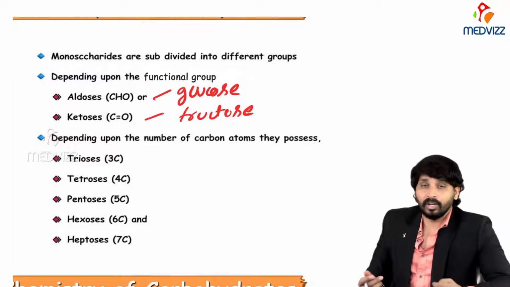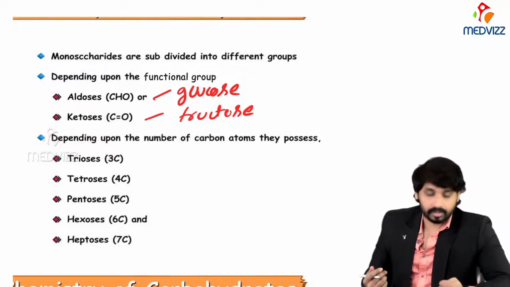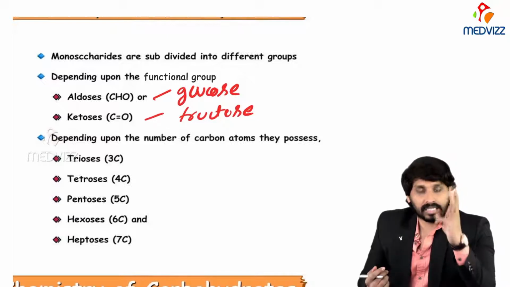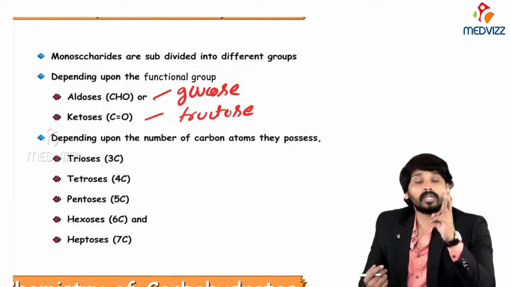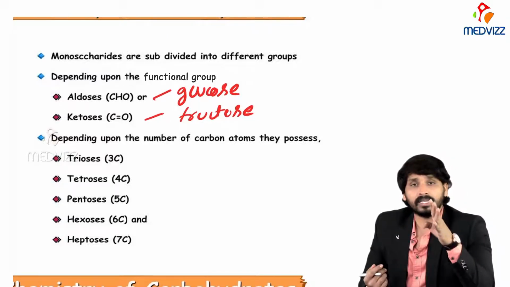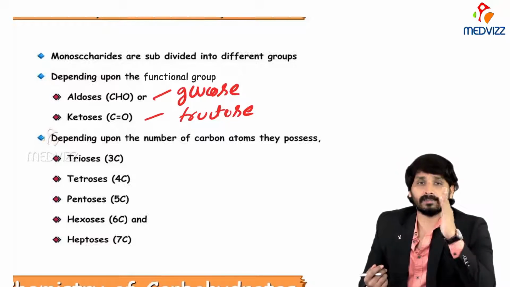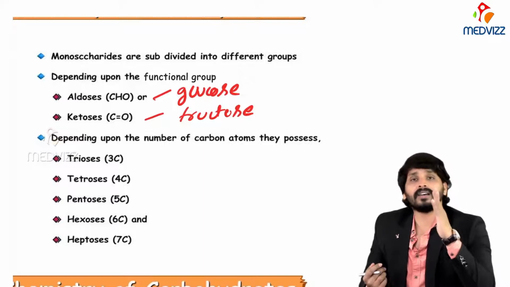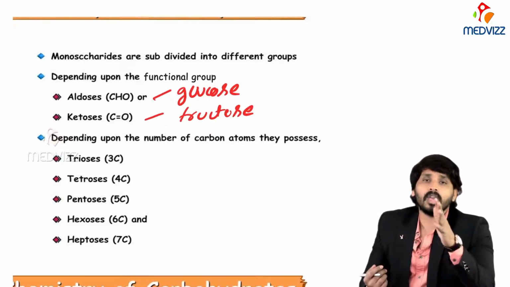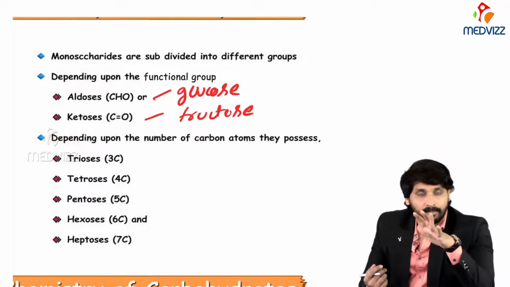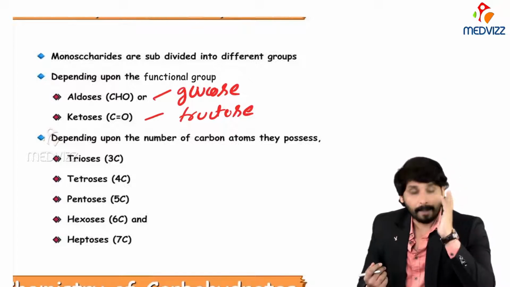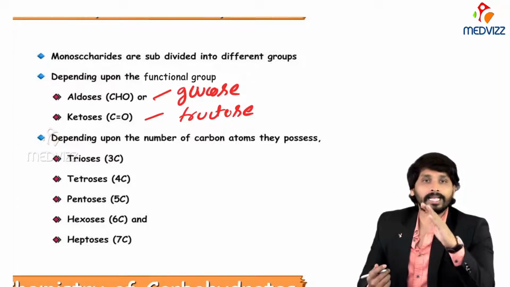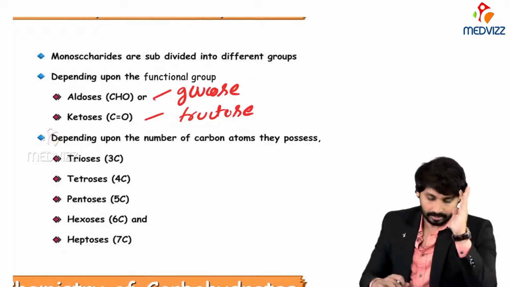Depending on the number of carbon atoms, if a monosaccharide has 3 carbons, that is triose. If it has 4 carbons, that is tetrose. If it has 5 carbons, that is pentose. If it has 6 carbons, that is hexose. If it has 7 carbons, it is known as heptose. We will see the examples and the importance in the next slide.